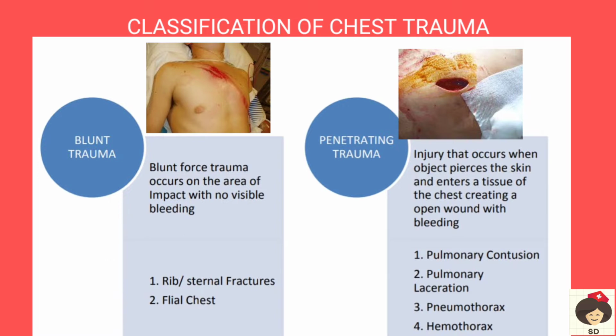And next is the penetrating injury. Penetrating injury means the injury is pierced through the skin and it causes visible bleeding. So it can be a pulmonary contusion. Laceration means tear. Contusion is also bleeding inside. And pneumothorax is air in the pleural cavity, and hemothorax is blood in the pleural cavity.